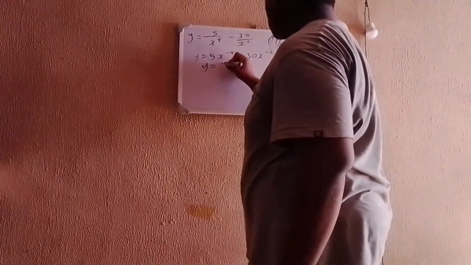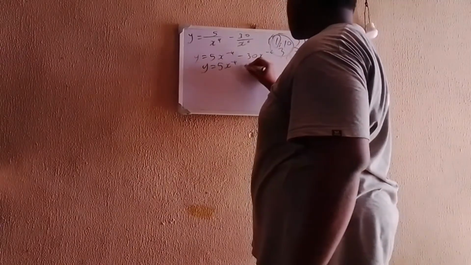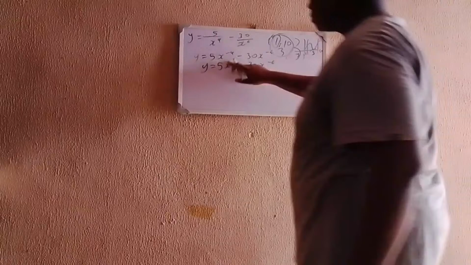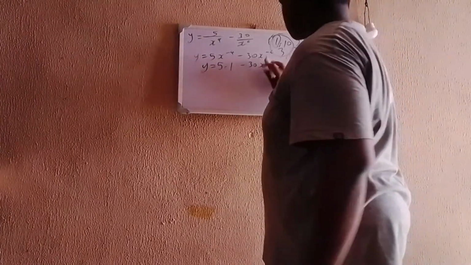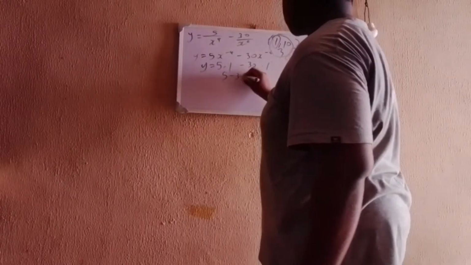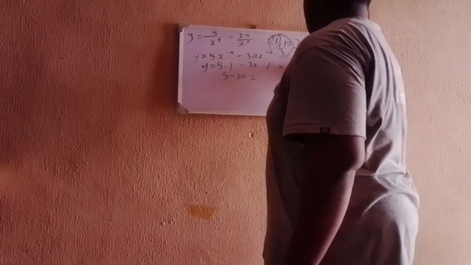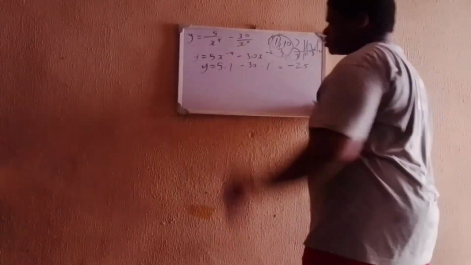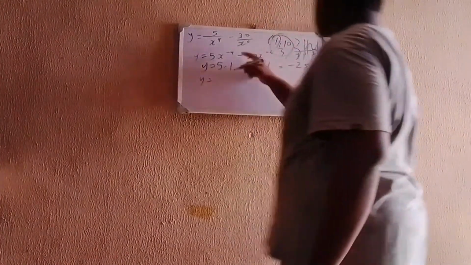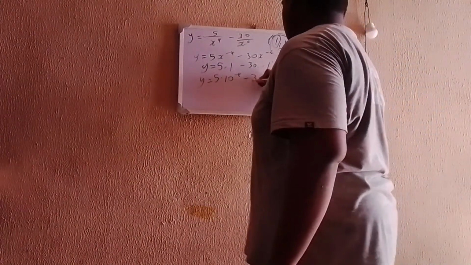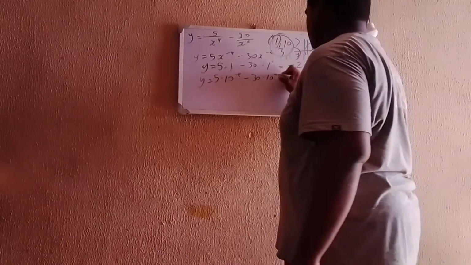So you have y is equal to 5x to the power of minus 4 minus 30x to the power of minus 6. When x is equal to 1, all you have here is just 5 minus 30, which is equal to minus 25. When x is equal to 10, you have 5 times 10 to the power of minus 4 minus 30 times 10 to the power of minus 6.